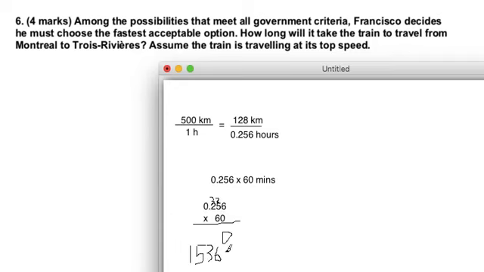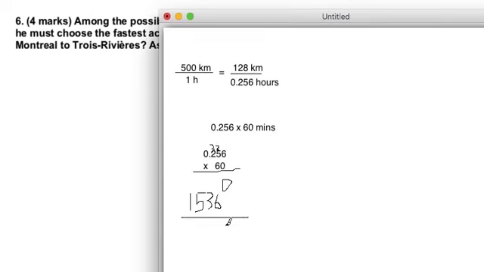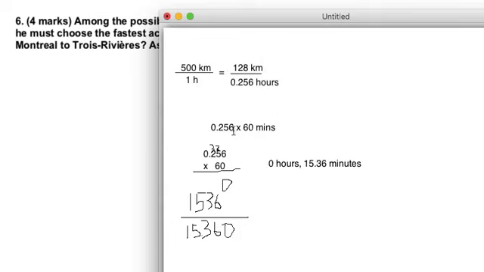So I've got 1536. And if I add all the zeros here, I have 0, 6, 3, 5, 1. And there's 3 decimal places, so 1, 2, 3. 15.36 minutes. So I've got 0 hours and 15.36 minutes. So far this is sounding pretty good, because remember how I said it should be more than 0 but less than 1, right? Like 25.6%, that's about a quarter, and this looks like about a quarter of an hour.